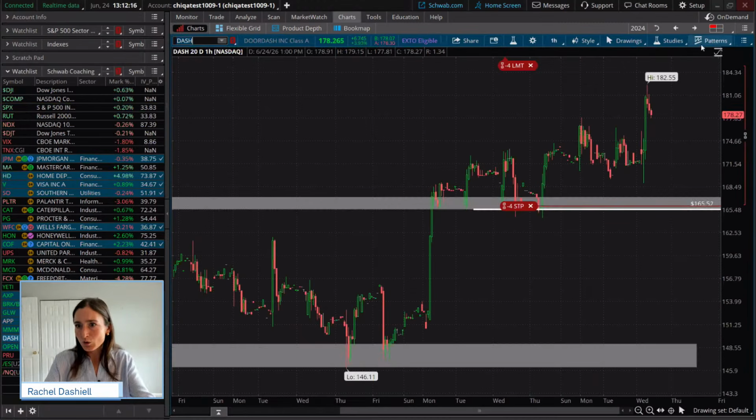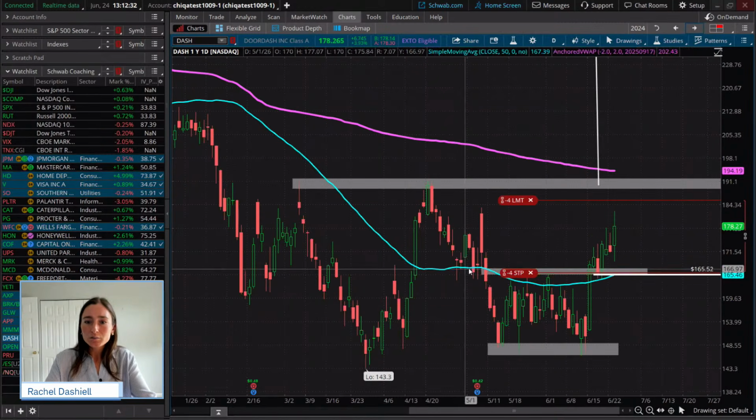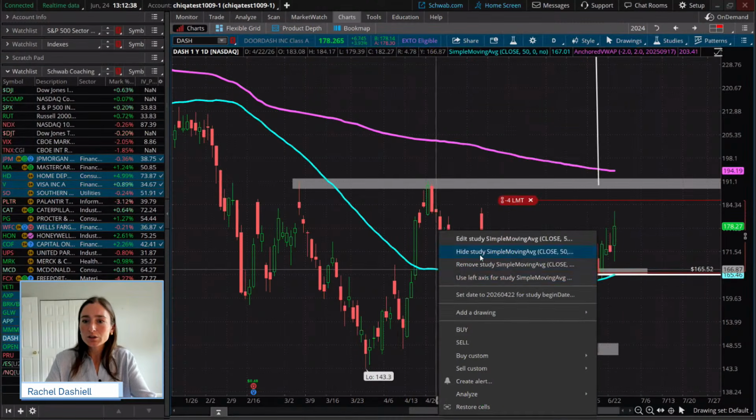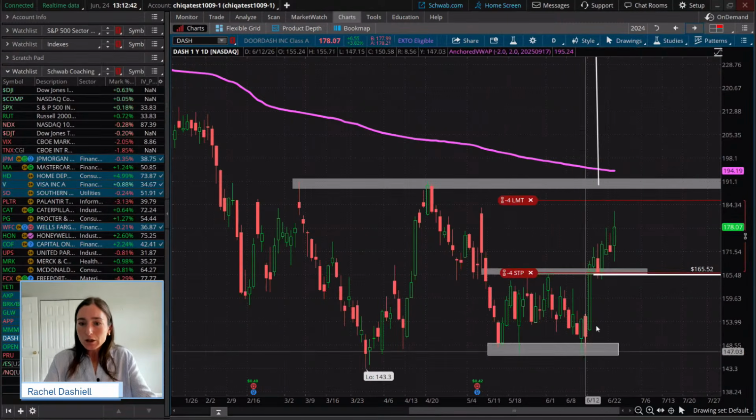So what we are seeing, you can see we have a little bit of a bull flag possibly taking shape on the 20-day hourly. We still have a little bit of a pullback from what we've seen. But if we zoom out, if you guys can remember, we traded, I'm going to remove some of these indicators so you guys can see price action a little bit clearer. Okay, so if you guys can remember, we traded this double bottom here.